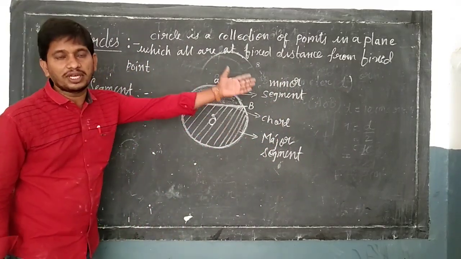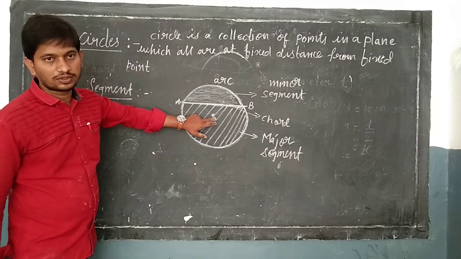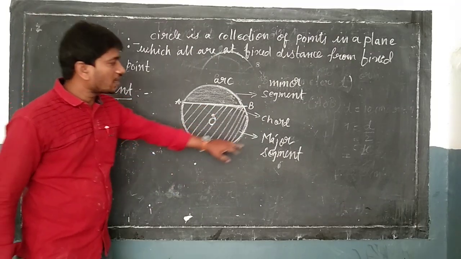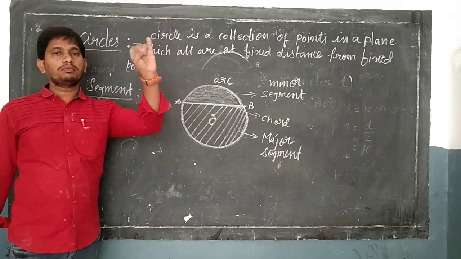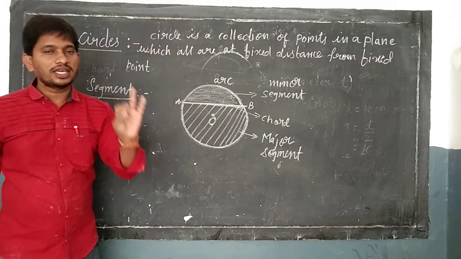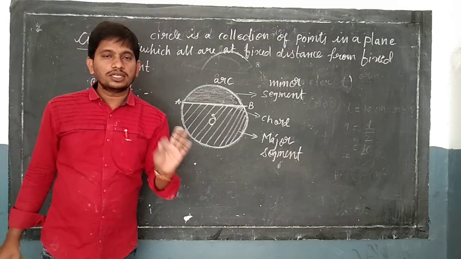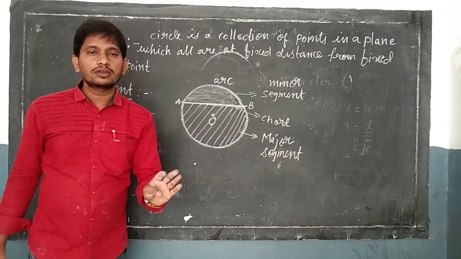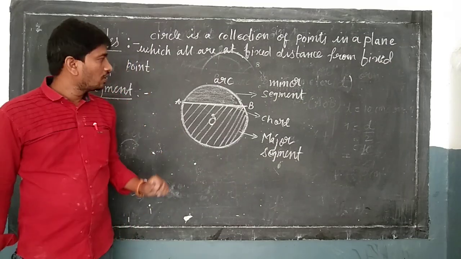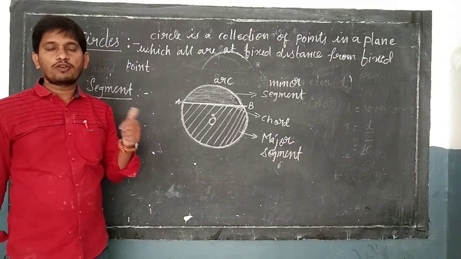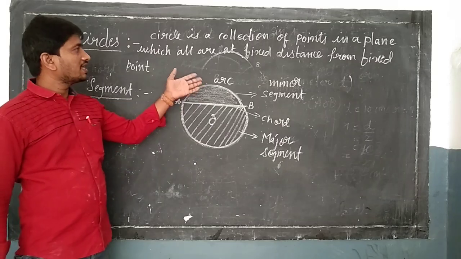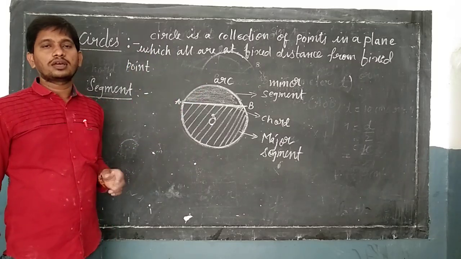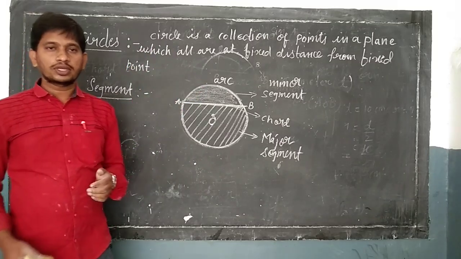I mean the area is a little bit greater. That's why we call it a major segment. Understood? What do you mean by circle? What is radius? What is center? What do you mean by chord? What do you mean by an arc? What do you mean by segment? And what do you mean by sector? Okay, these are the basics about circle. I hope you all understood. Okay, thank you.